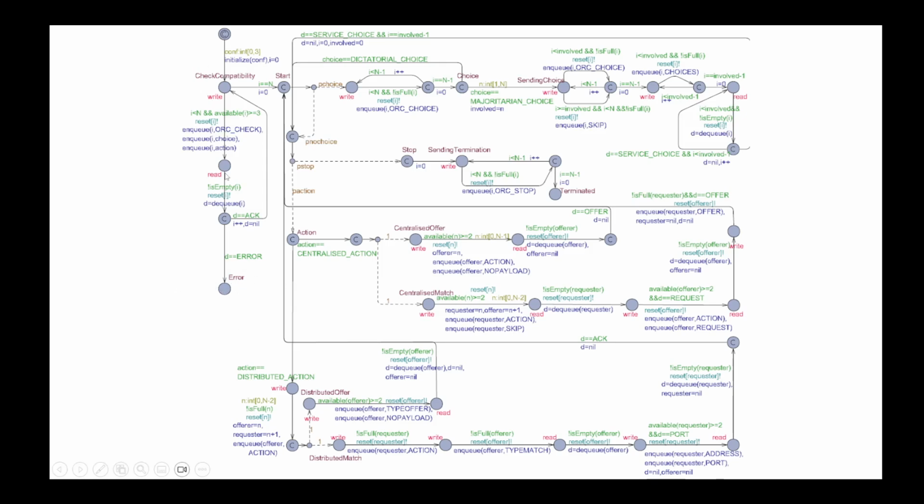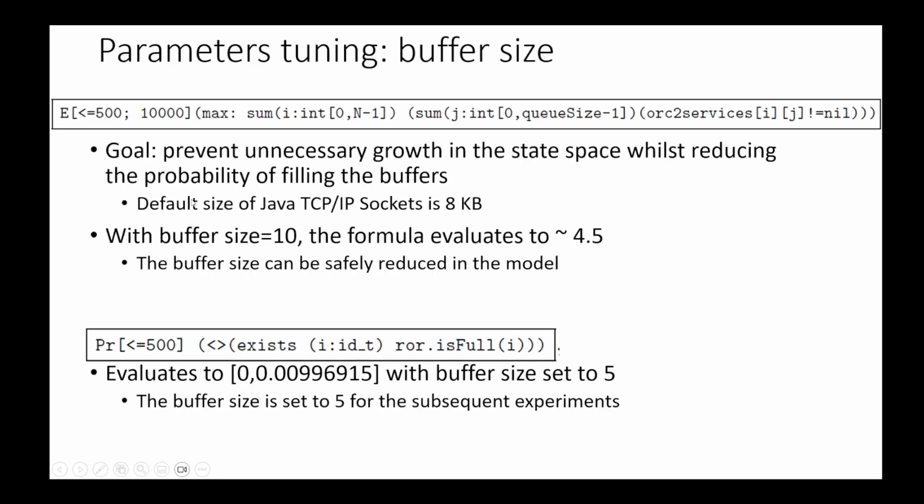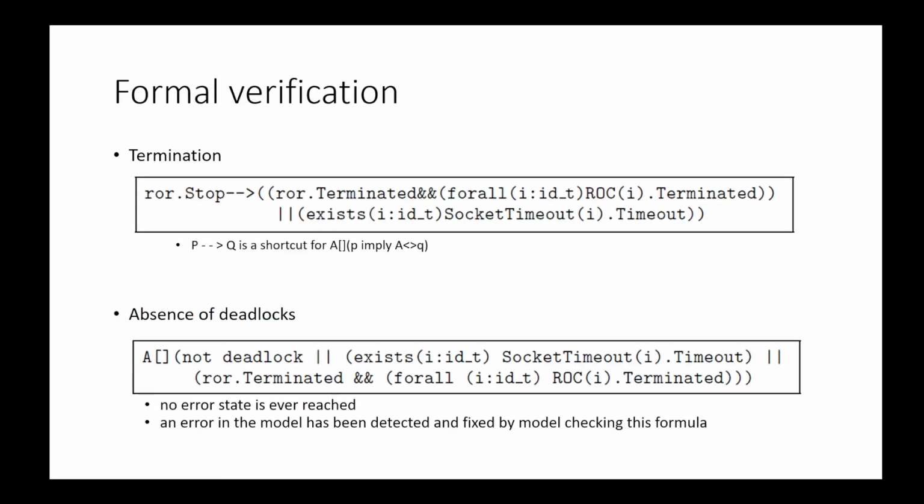This is because in this version of the model, the configurations of choice and actions are shared between the orchestrator and the services. When formally verifying this property in an earlier version of the model, we encountered the error that I was talking about previously in the modeling of the TCP/IP socket.